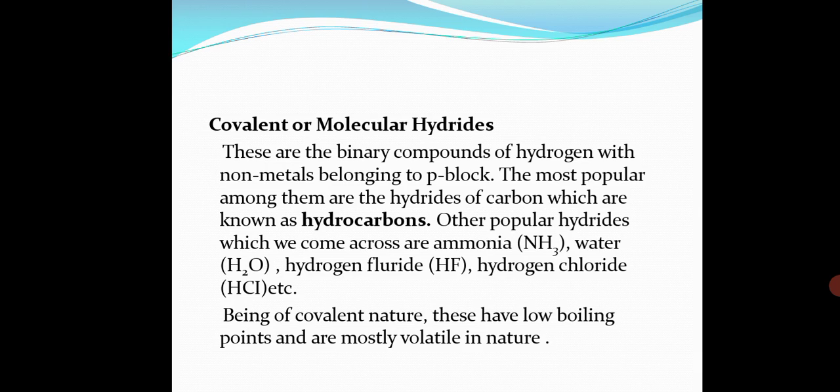Some hydrides have more electrons than required to form normal covalent bonds, and hence are called electron rich hydrides. They are called electron rich because they have more electrons to form covalent bonds. If it has fewer electrons, it is called electron deficient hydrides, otherwise known as Lewis acids. And if it has more electrons, it is called electron rich hydrides, known as Lewis bases. In short, this is about your covalent or molecular hydrides.